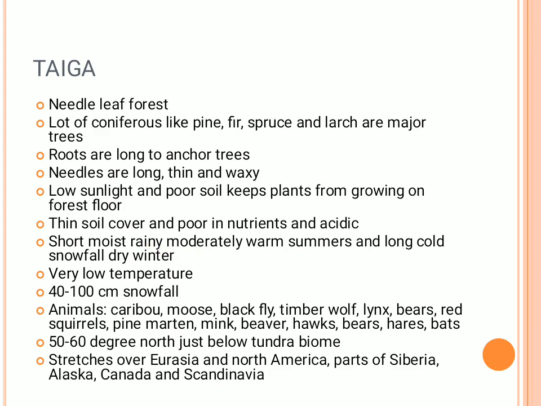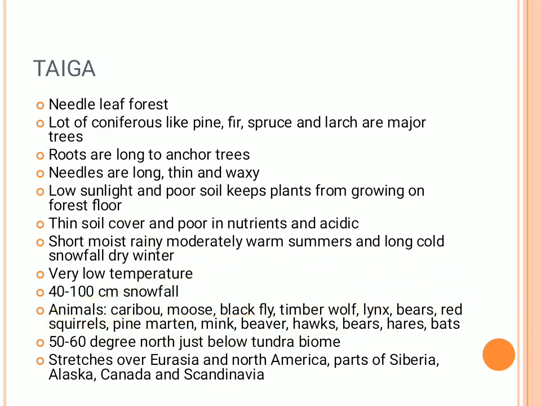And then there is low sunlight and poor soil. That is why they are not rich in nutrients, and as most of the area is ice-covered, the soil will be more acidic. There are short, moist summers with warm weather and long cold winters with very low temperatures. That is why the rainfall is somewhat more than the tundra vegetation, around 40 to 100 centimeters of rainfall. The animals found are bears, hares, mink, moose, caribou, all these kinds of animals.